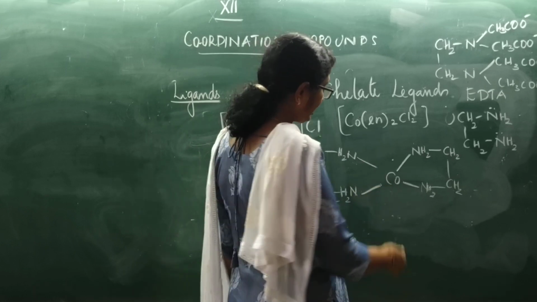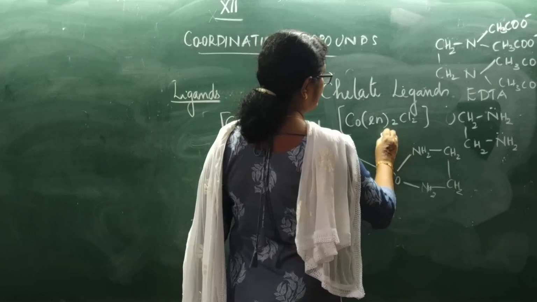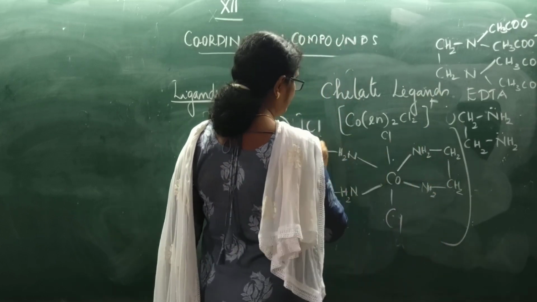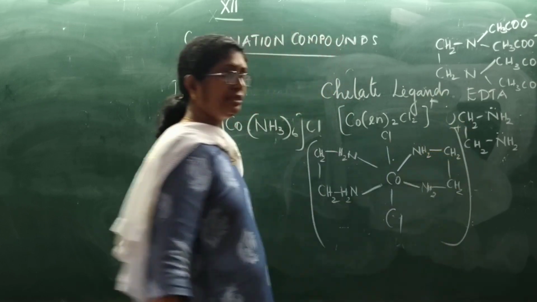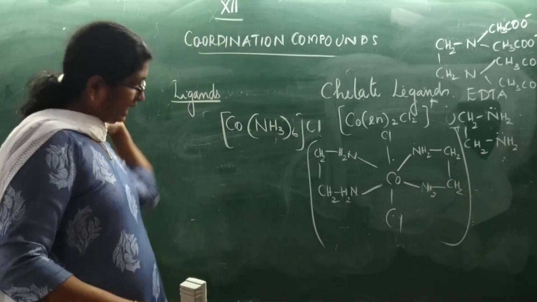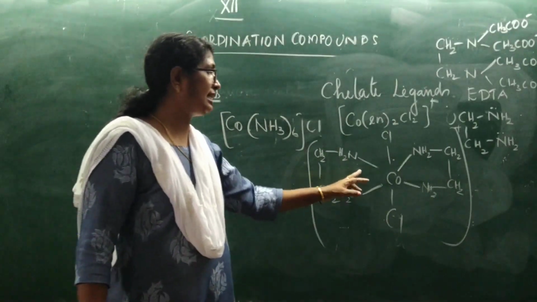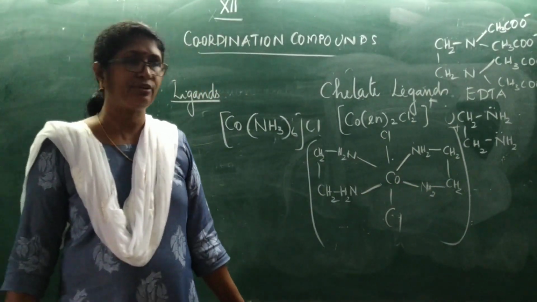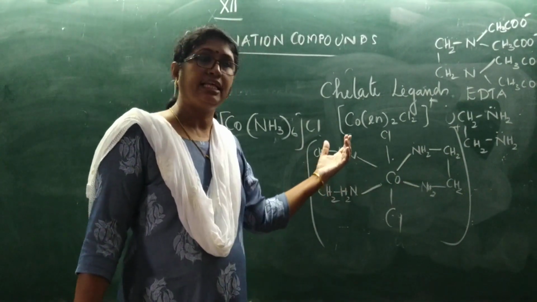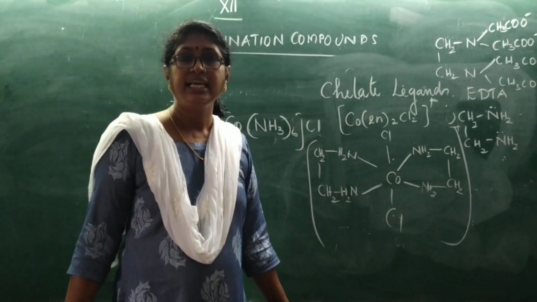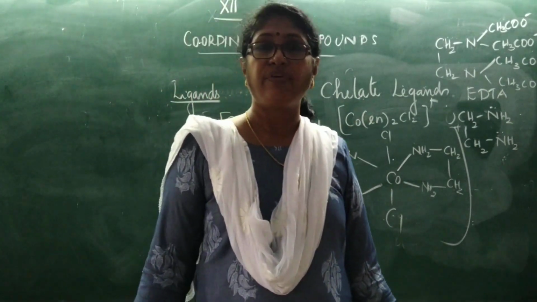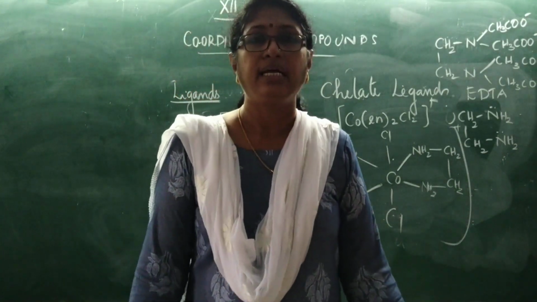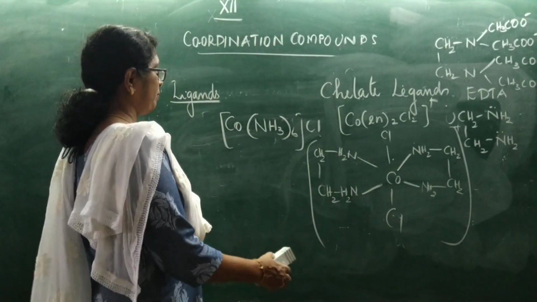See, a cyclic structure is formed. Then we can say Cl, Cl, the positive charge. So this is forming a cyclic structure with the central metal atom or ion. So this type of ring structure or cyclic structure, if it is formed by a ligand, then we call it a chelate ligand, and chelate ligands form very stable compounds, cyclic structures, so they can form very stable coordination compounds.